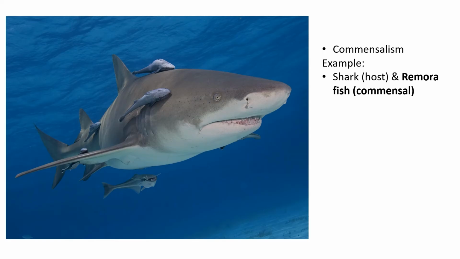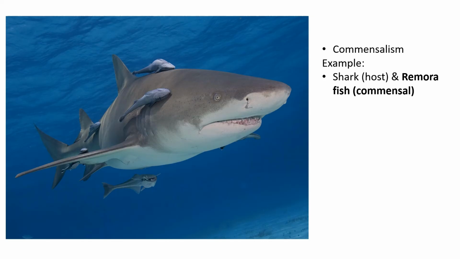Okay, so as I mentioned earlier, in commensalism, one organism will get benefit while the host organism gets neither benefit nor harm. The most common example for this type of interaction is shark and remora fish. The remora fish likes to attach itself to the shark's body and travel together with the shark in the ocean. Whenever the shark attacks and feeds on other organisms, the remora fish will patiently wait for its turn and eat the leftover food from the shark's meal once the shark is done eating.